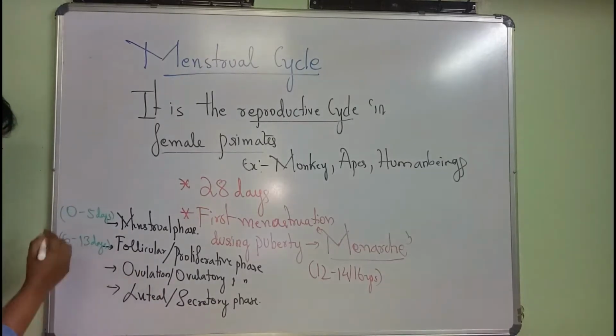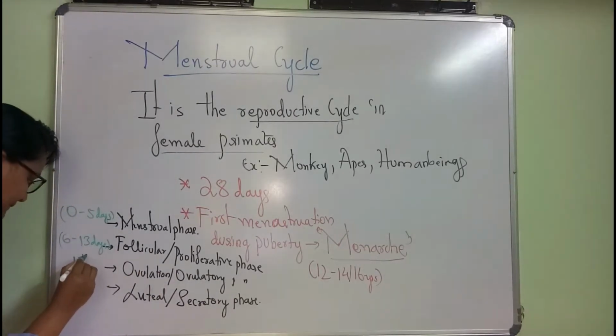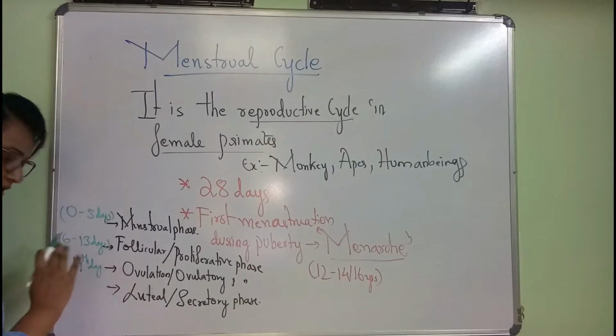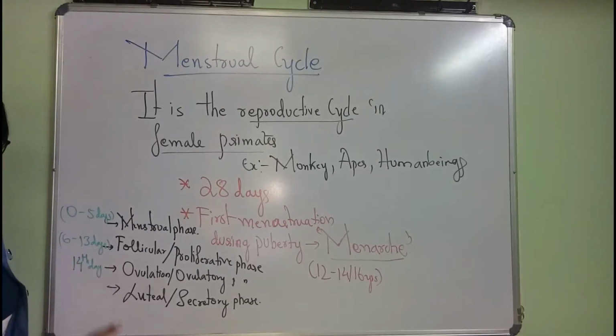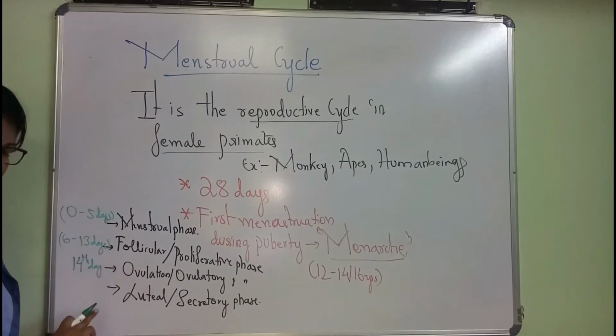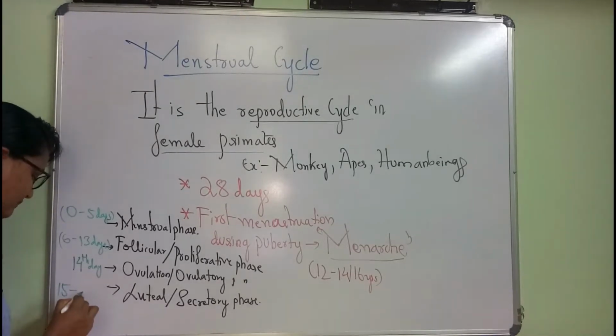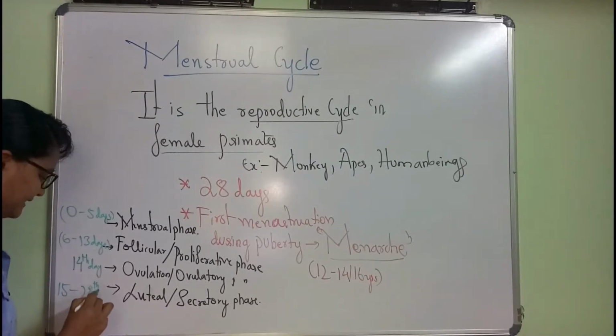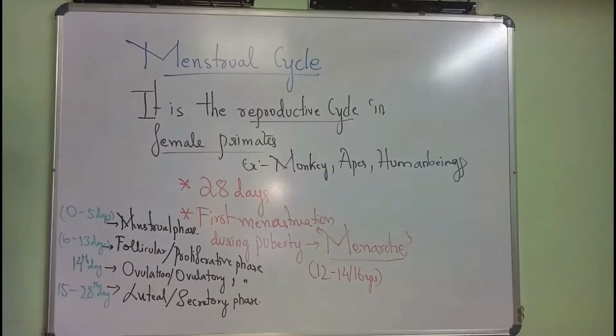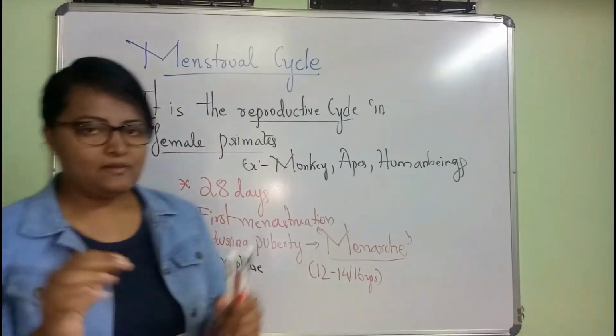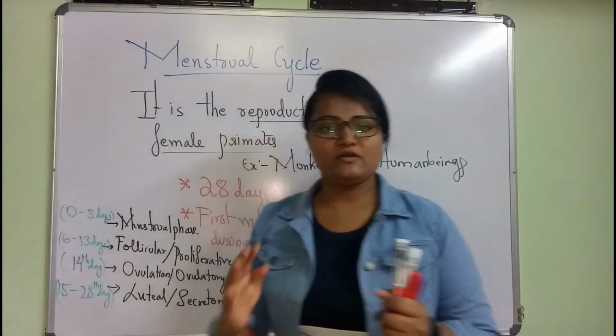Third phase, the ovulation, is exactly at the 14th day of the 28 day cycle. And the last phase is from the 15th day to the 28th day. So these are the average days within the interval of 28 days.